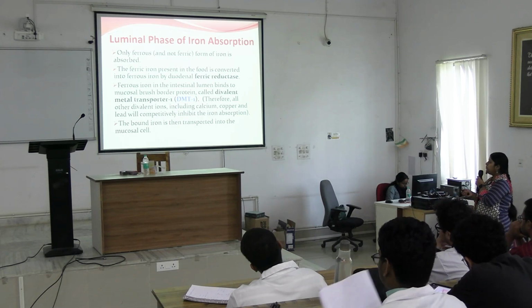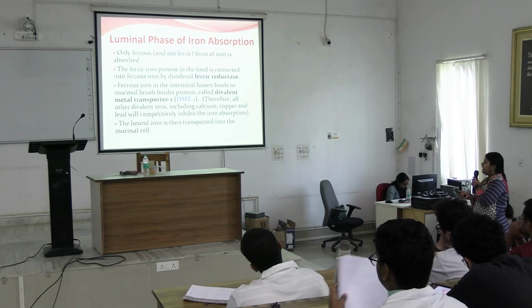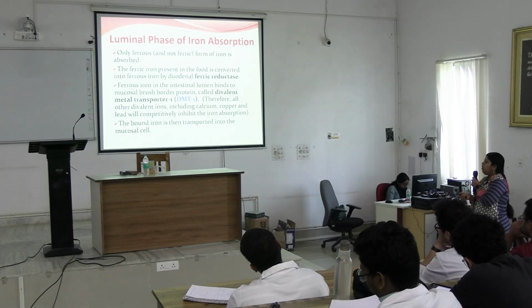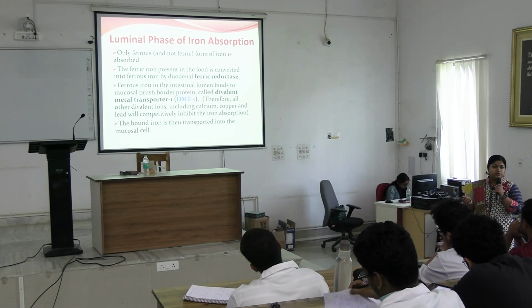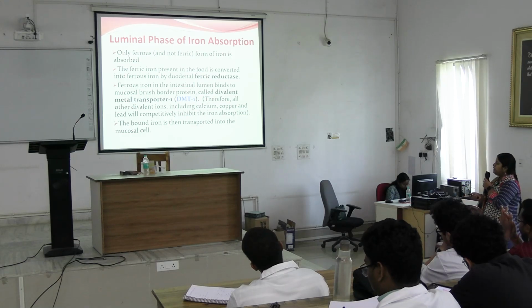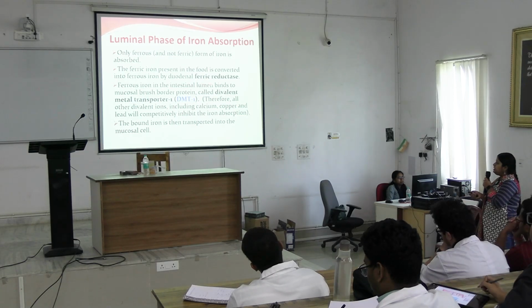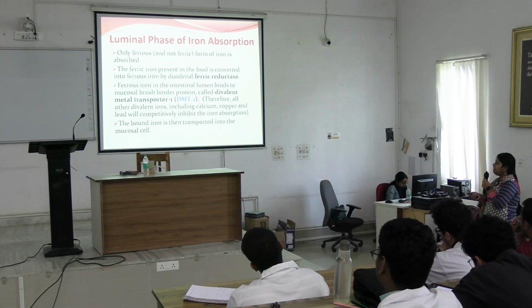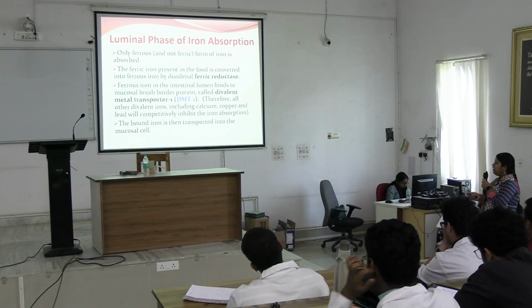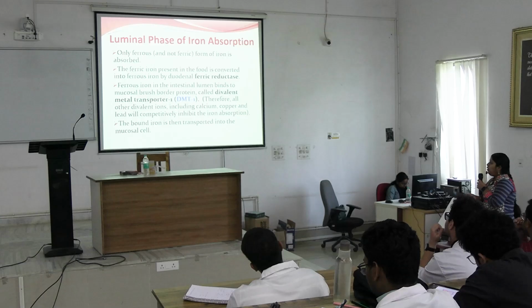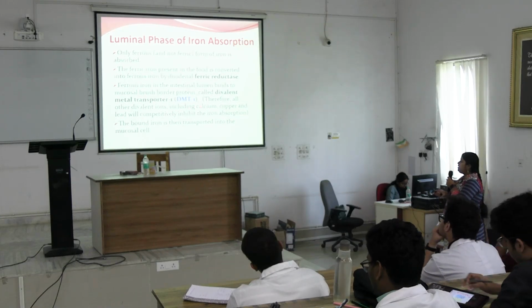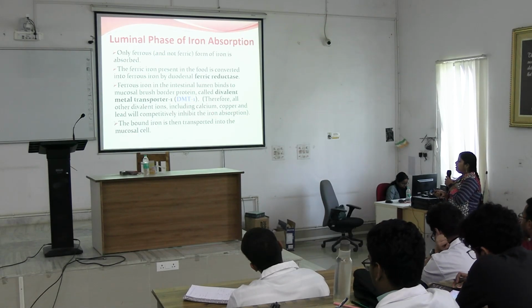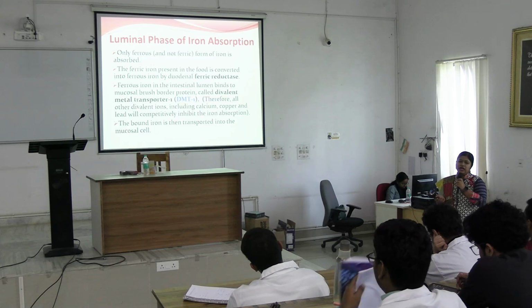Ferric ion present in food is converted into ferrous by duodenal ferric reductase or with the help of vitamin C. Ferrous iron in the intestinal lumen binds to a mucosal brush border protein called divalent metal transporter 1, DMT1. So, all other divalent ions including calcium, copper and lead will competitively inhibit the iron absorption.